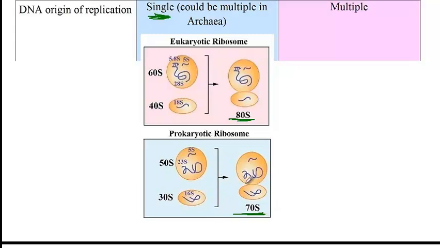So the structure of ribosomes in prokaryotic cells is different than in eukaryotic cells, and that's actually one method of designing antibiotics, that is, to target the prokaryotic ribosome. An antibiotic that interacts with either the 50S or the 30S subunit doesn't usually interact with the 60S or 40S of eukaryotic cells because it's a different structure. And so that's one way of differentiating prokaryotes from eukaryotes during antibiotic treatment.